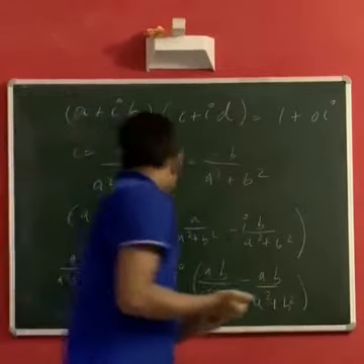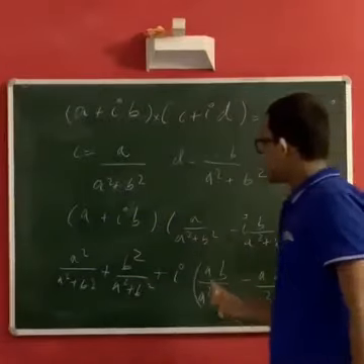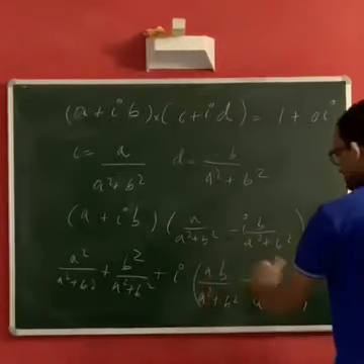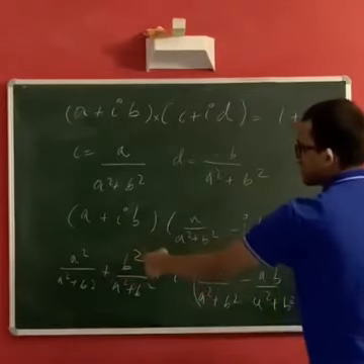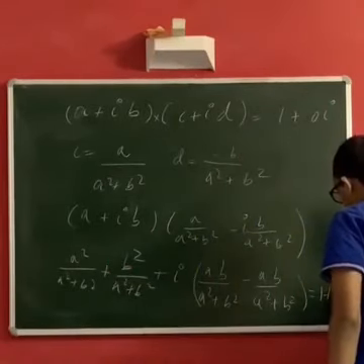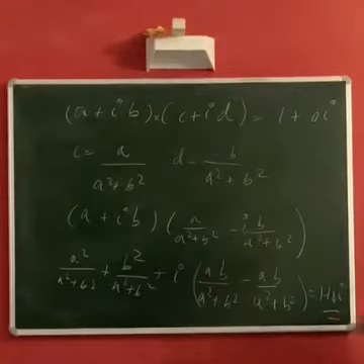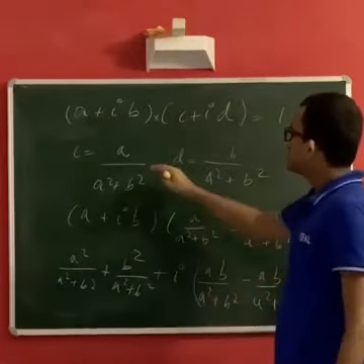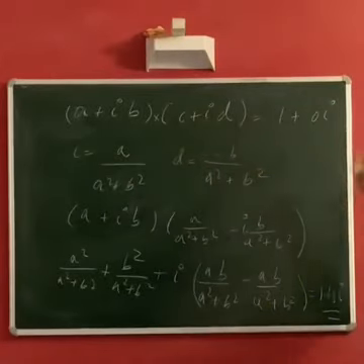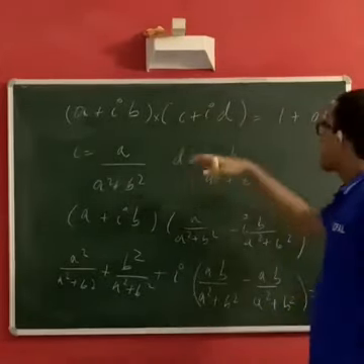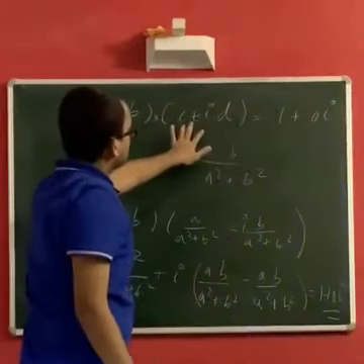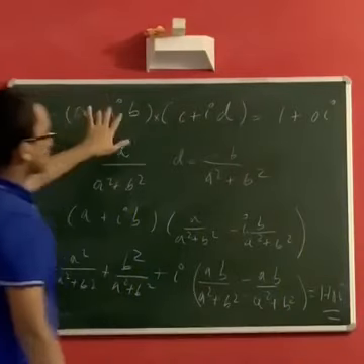So it's not a surprise for me, but as you can see, it neatly cancels off. This cancels off to 0 and this cancels off to a square plus b square divided by a square plus b square. So 1 plus 0i. So there you have it. You notice that if you take c as this and d as this, a plus ib times c plus id is 1 plus 0i, and so this is the multiplicative inverse of a plus ib,